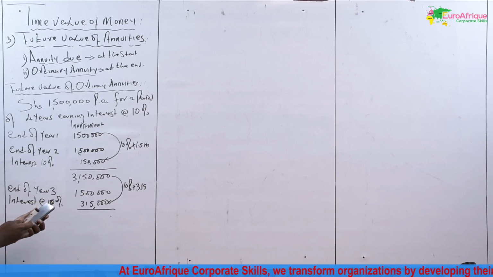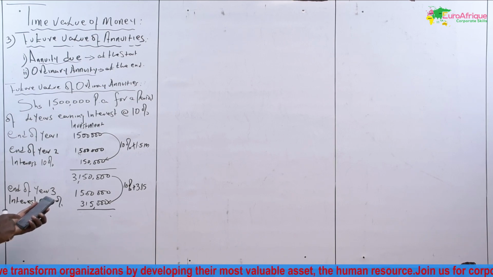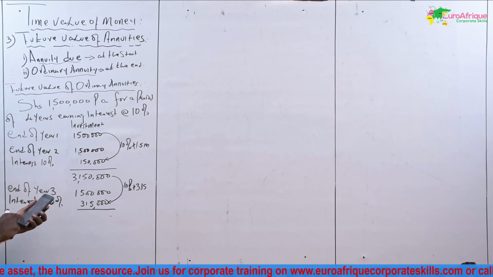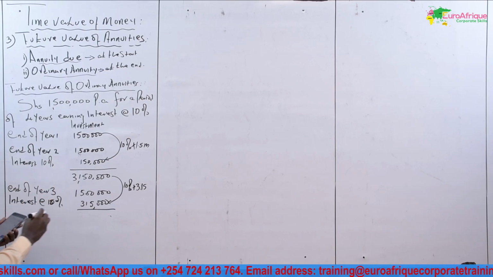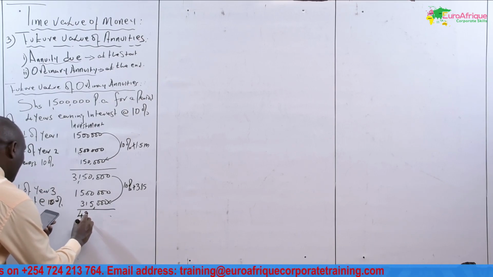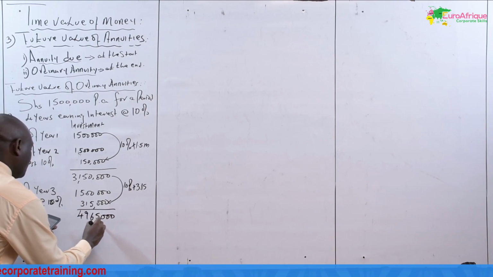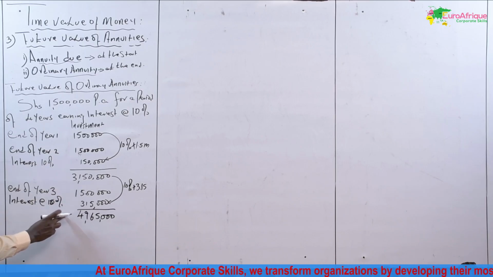That 150,000 plus 1.5 million plus 315,000 is giving me 4,965,000. This is what we have at the end of year 3. Cumulative at the end of year 3.